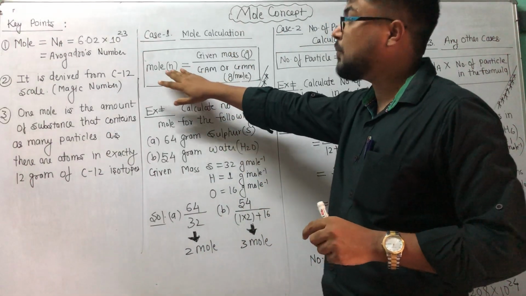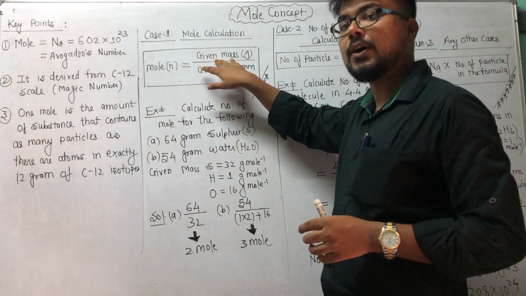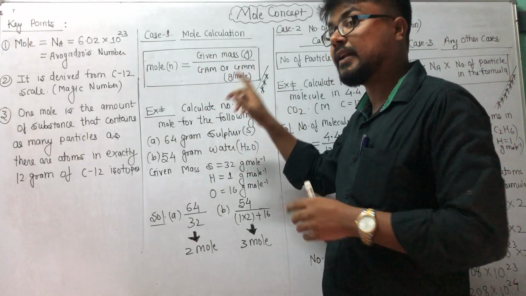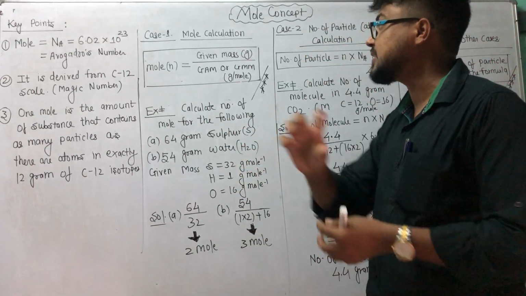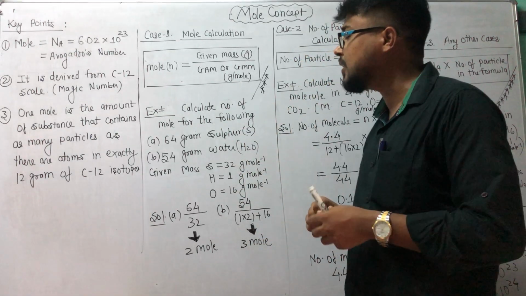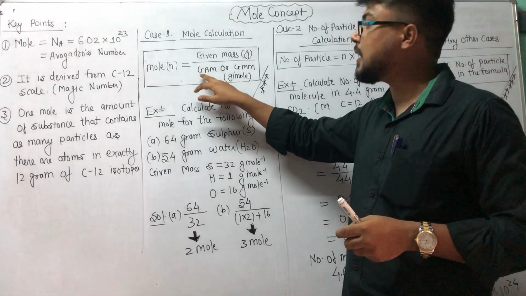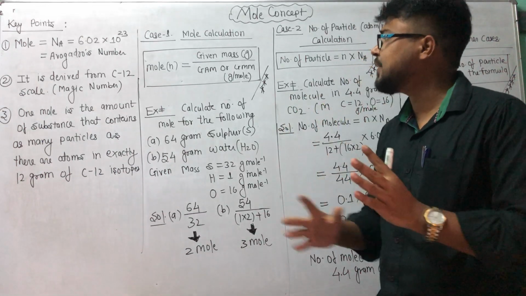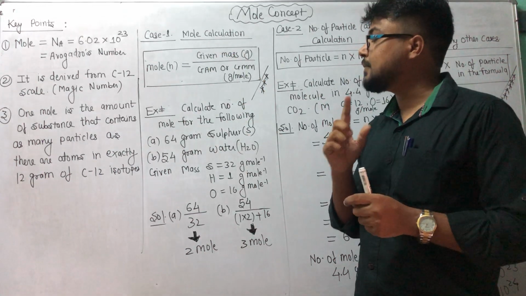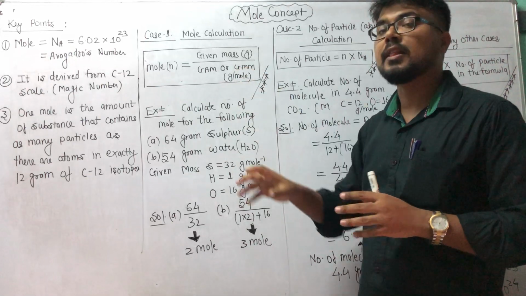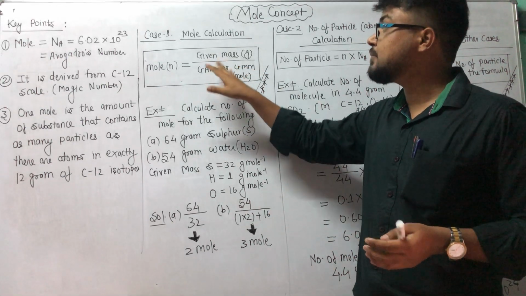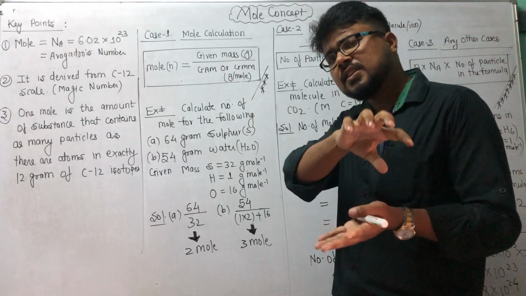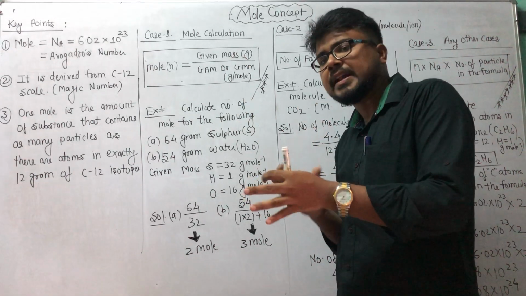Number 1, mole is given mass of that particle divided by gram atomic mass or gram molecular mass. We already discussed gram atomic mass and gram molecular mass in our previous video lecture. GAM means gram atomic mass and GMM means gram molecular mass. Now, what is the difference between given mass and gram atomic mass? Remember students, gram atomic mass and gram molecular mass are fixed, but given mass can vary from question to question.